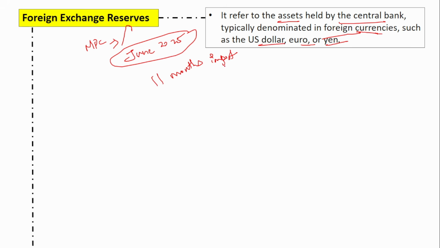When you import things, obviously you have to make the payment in the foreign currency, right? So we have enough foreign exchange reserves that can cover our 11 months of imports. This is a very strong amount of foreign exchange reserves. A good amount of reserves creates confidence not just in our country, but other countries will also increase their confidence in our country. So it is very important to have a good amount of foreign exchange reserves, and the Reserve Bank of India manages them.